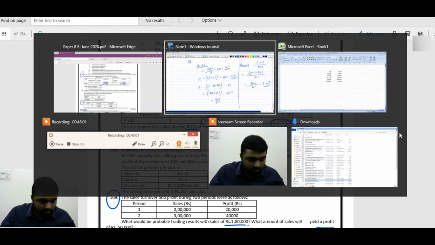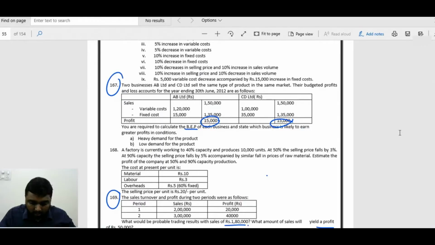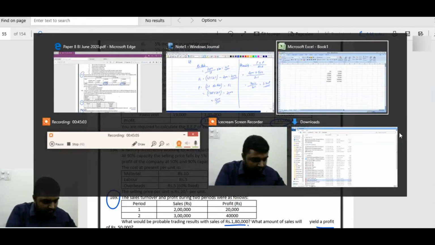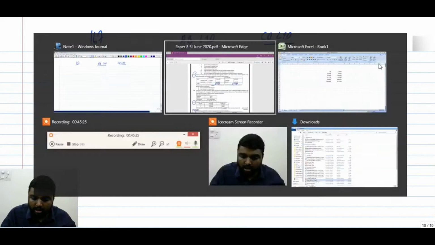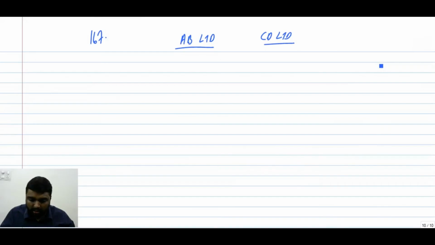So we have two companies. Question number 167. Now a little bit analytical question comes. Equation based questions are now almost over. Now we'll go for analytical. Still we have equations there. So we have AB Limited, we have CD Limited.